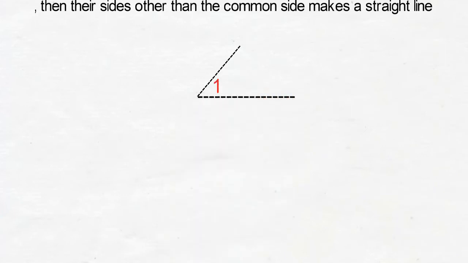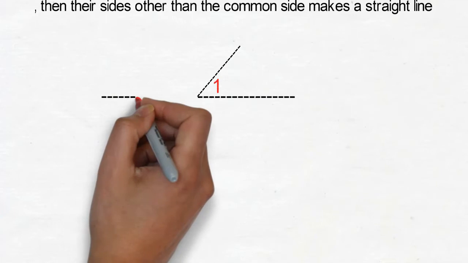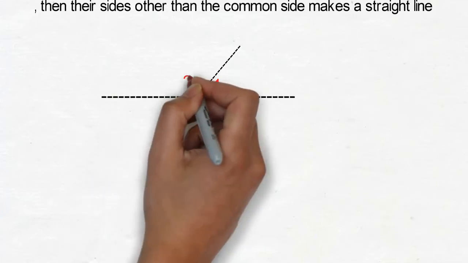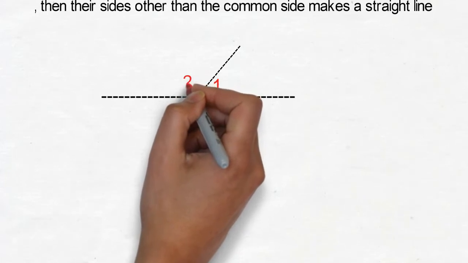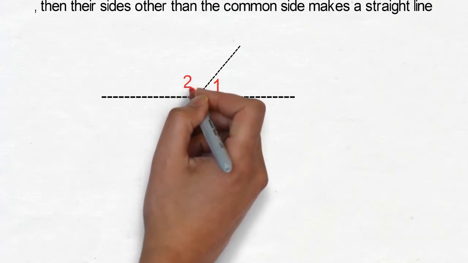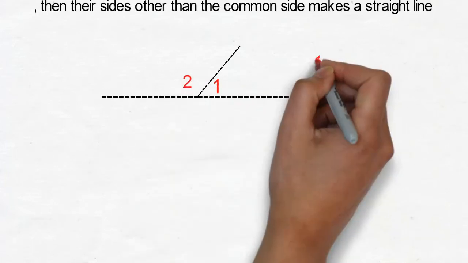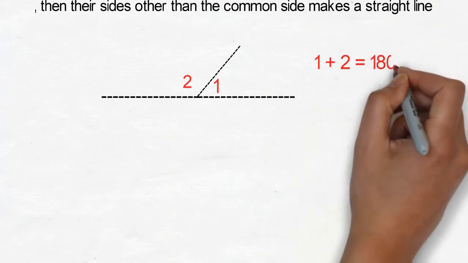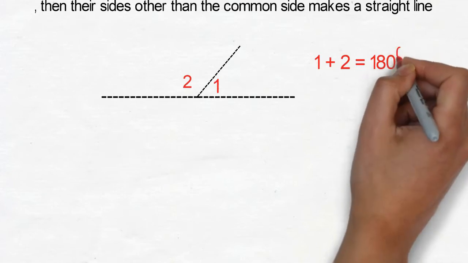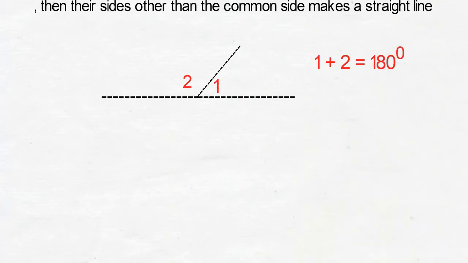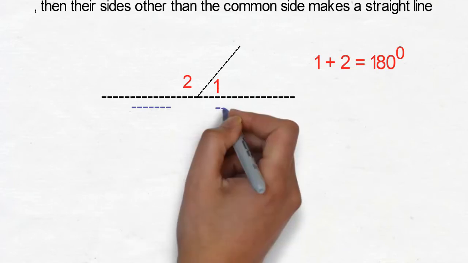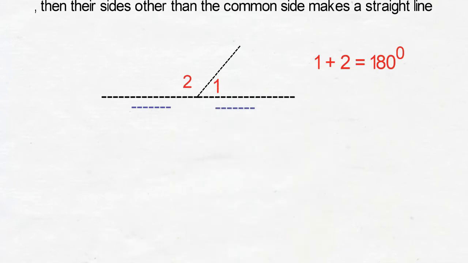Now let us take another angle which is adjacent, meaning which is joined to it. Let it be angle 2. You can observe here both of the angles have a common arm between them. Since both of them are lying on a line, we can say angle 1 plus angle 2 is equal to 180 degrees. This uncommon arm and this uncommon arm of both of them are forming a straight line.